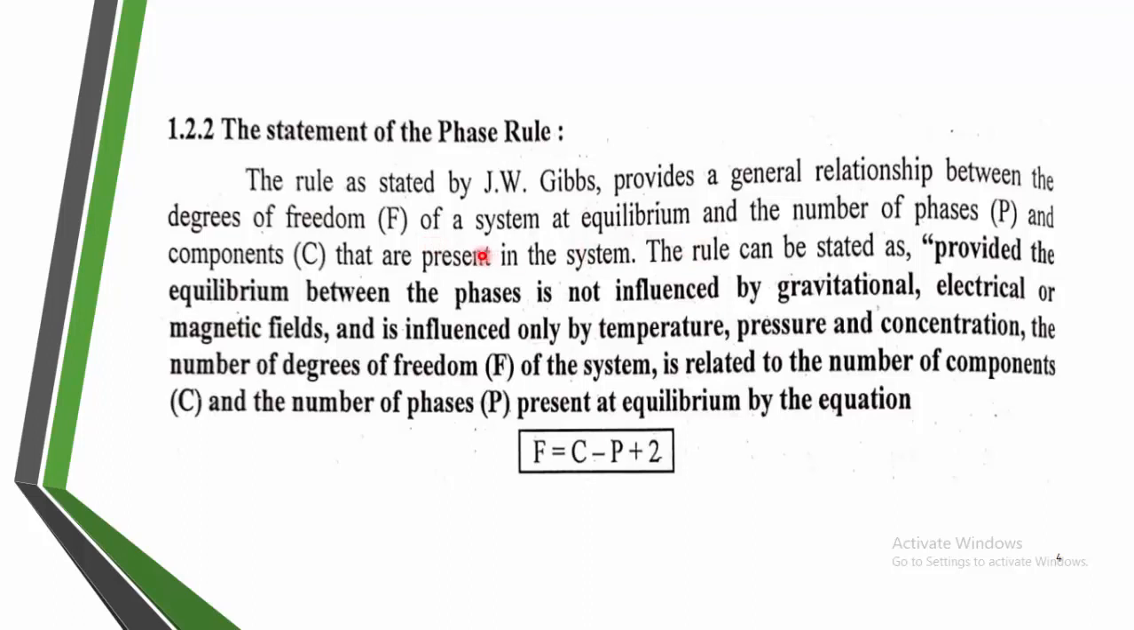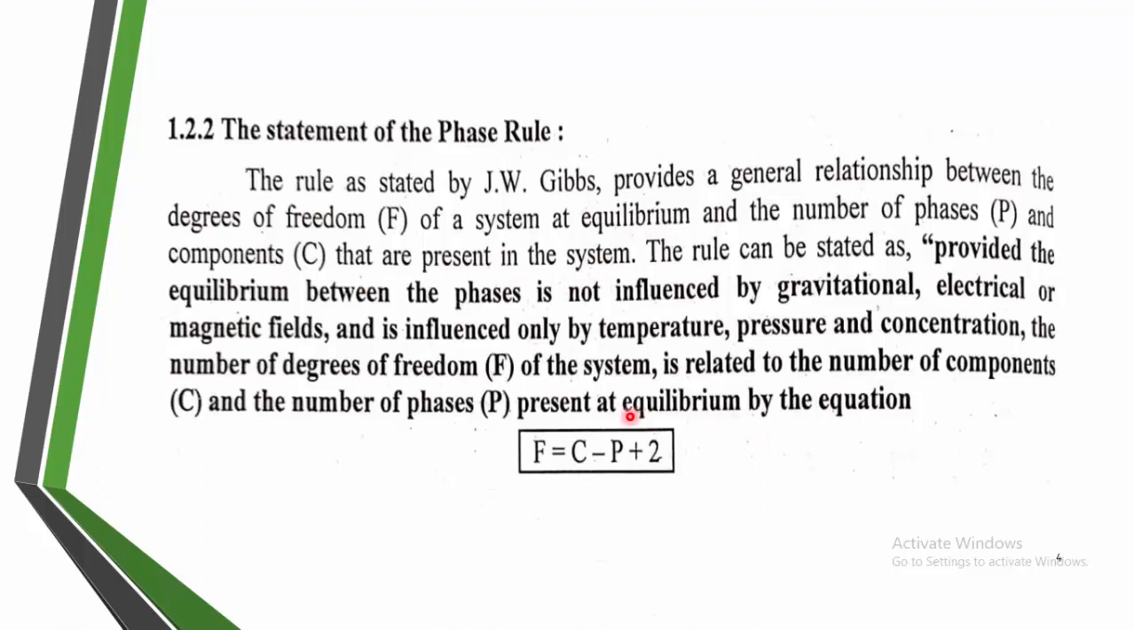freedom, that is F, at a state of equilibrium, the number of phases, that is P, and components. What are the components? Components are the minimum chemical species present in that system, that is C. You already studied this in the previous lecture. So we can say the phase rule was stated by J.W. Gibbs. He has provided a relationship between degree of freedom of a system at equilibrium and the number of phases with the components present in that system.